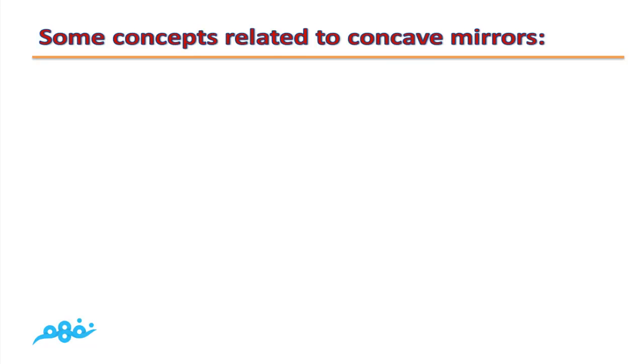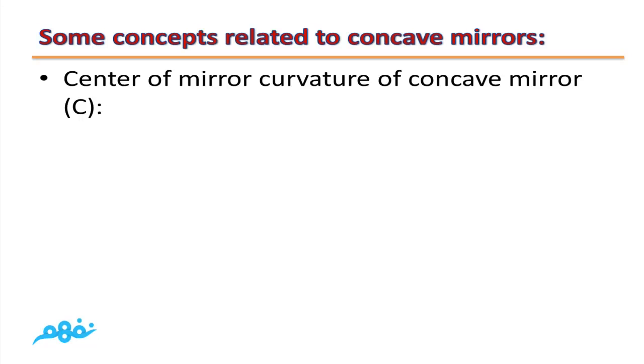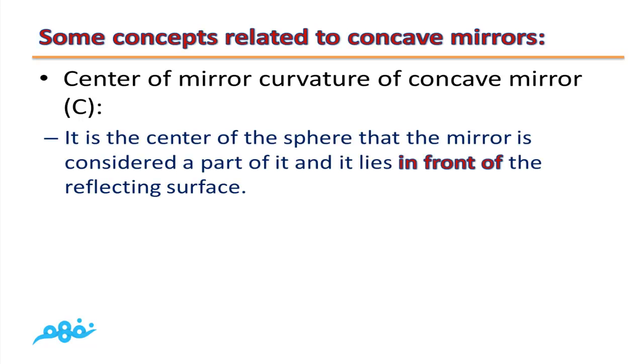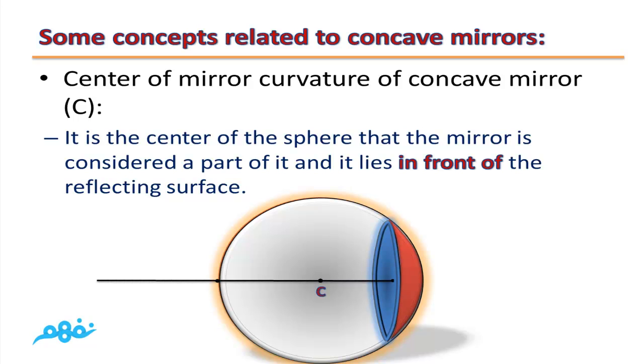Some concepts related to concave mirrors. Center of mirror curvature of concave mirror. As you can see, this center represents the center of the sphere, of which this mirror is considered a part, and it is also the center of this mirror. So what's meant by center of mirror curvature? It is the center of the sphere that the mirror is considered a part of, and it lies in front of the reflecting surface. This is the reflecting surface of the concave mirror, and the center lies in front of it.